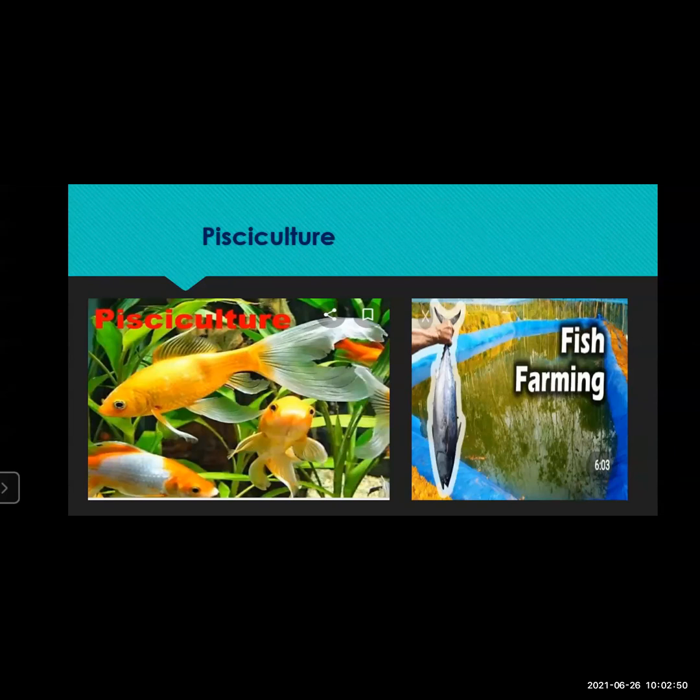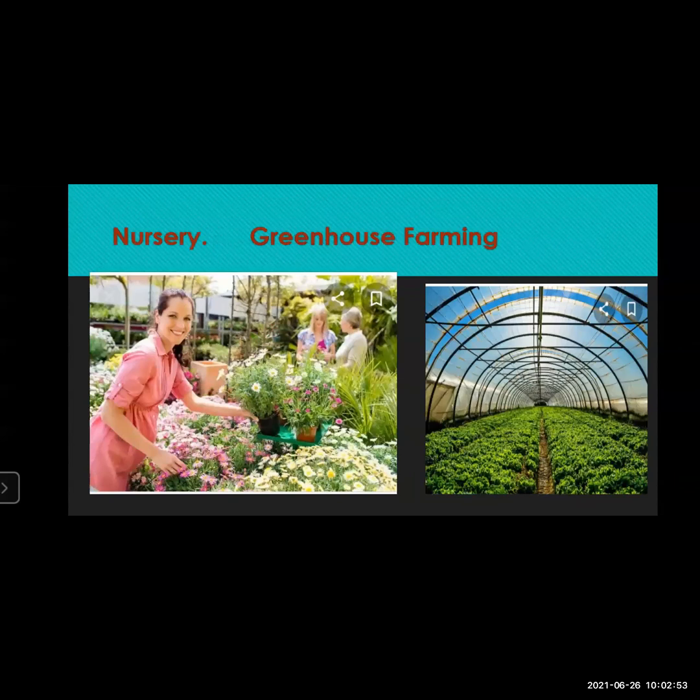This was also one part of subsidiary occupation. And here on the screen, you can see the two parts that come under one part, which is called the nursery. Of course, students, you must have heard the word nursery. Now, the word nursery has a different meaning. Nursery means to nurse, to look after. That can be done for small kids. You can see the small kids' schools are also called a nursery. So nursery means actually to nurse.